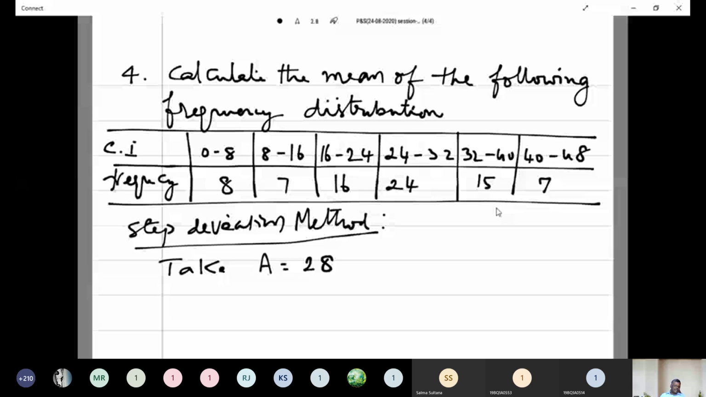Okay. Now, what is the class interval length? Width of the class interval h is equal to? 8. Now, we can find the mid values of the frequency. Mid values, x.